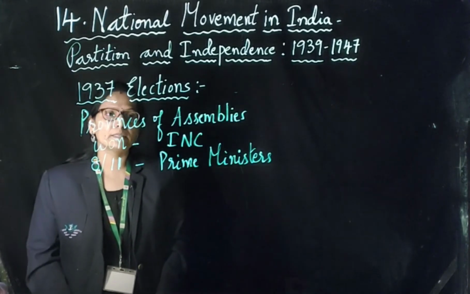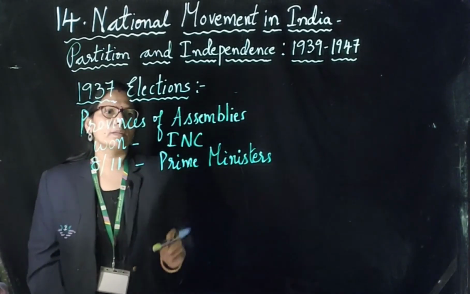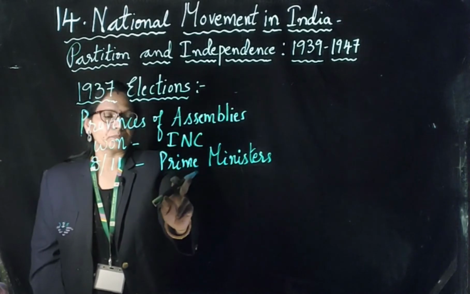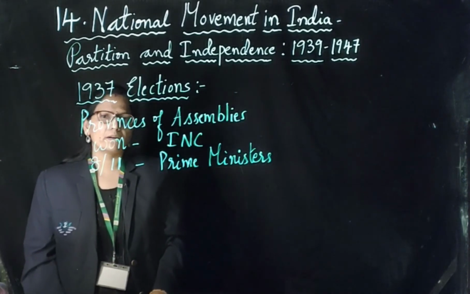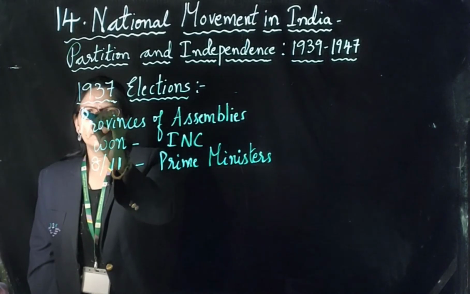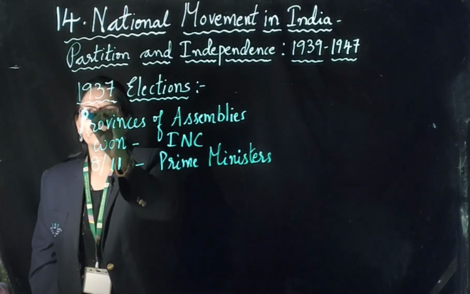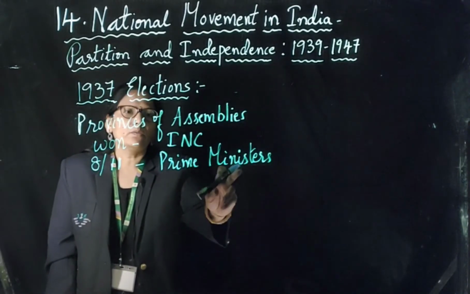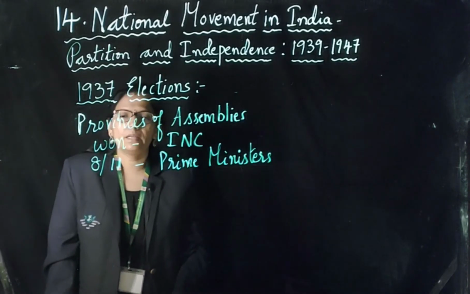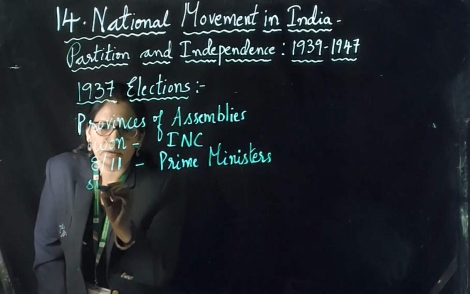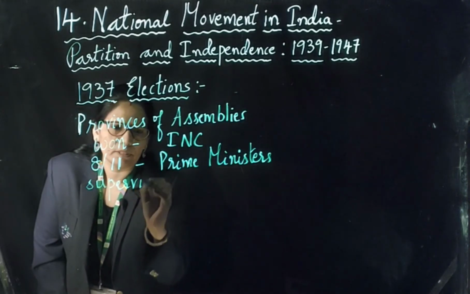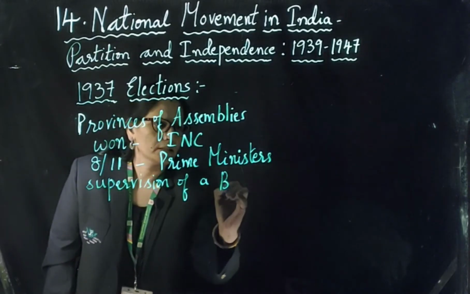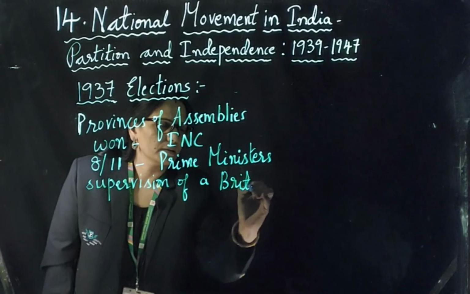What do you understand here? That most of the seats were won by the Indian National Congress in the 1937 elections, and they formed a provisional government in British India. So these prime ministers of the Indian National Congress were working under the supervision of a British governor.